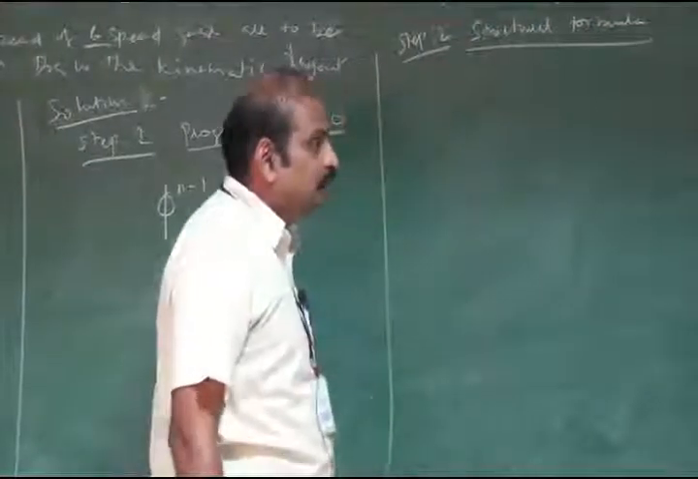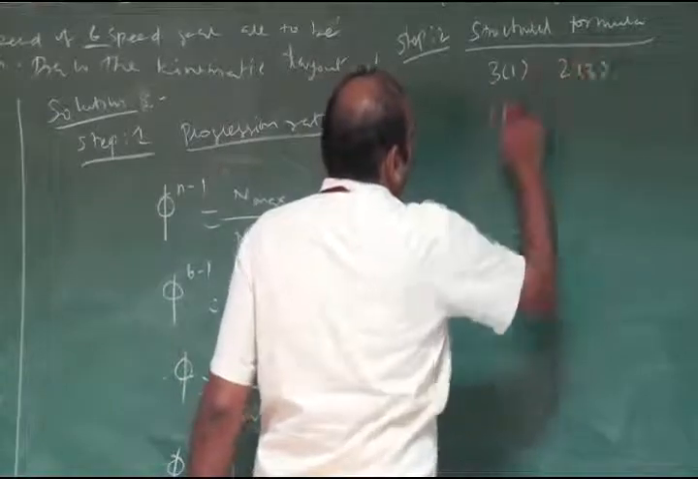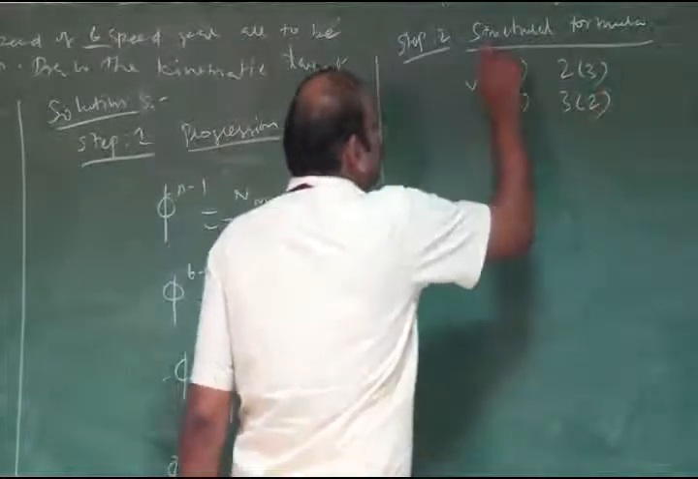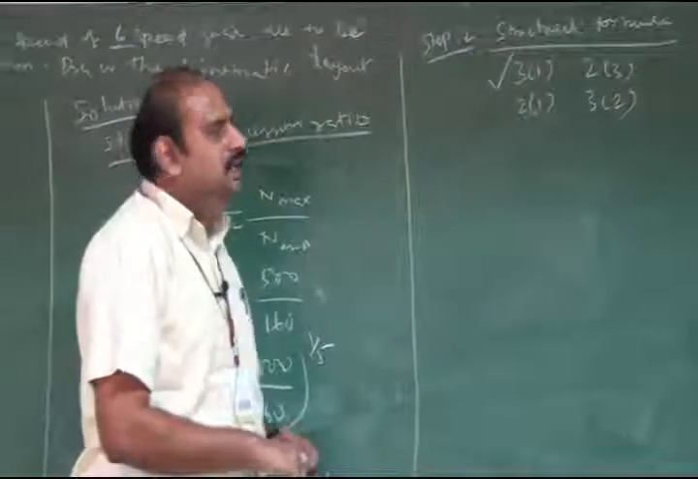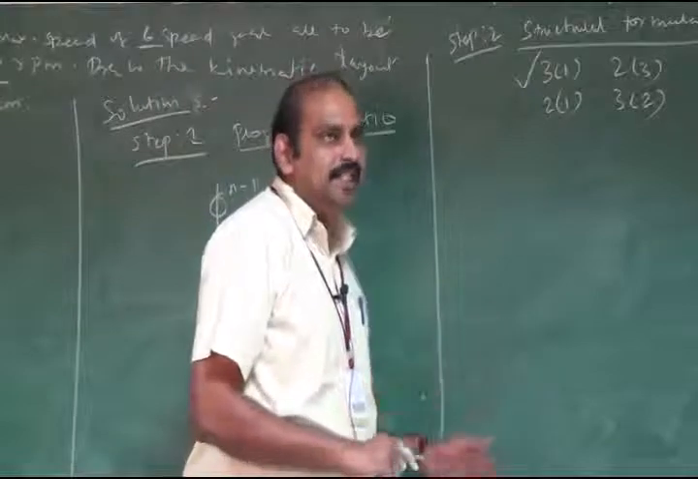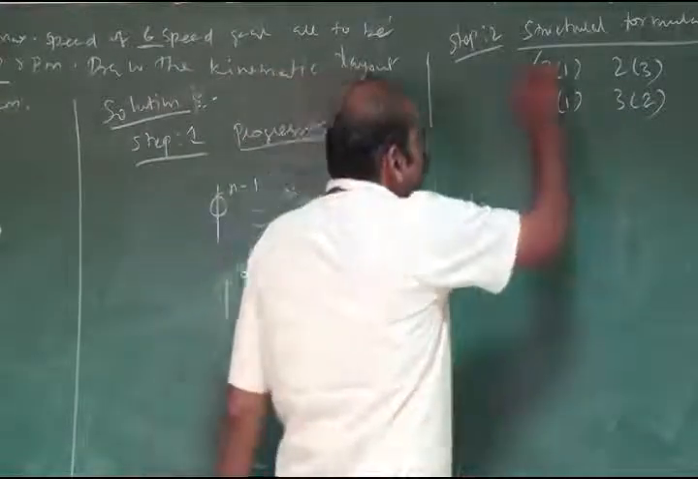For the 6-speed gearbox having the two structural formulas 3:1 and 2:3, here 2:1 and 3:2, I have to choose the first one because the first structural formula satisfies the condition of the basic rules in the ray diagram. So we have to choose this one.